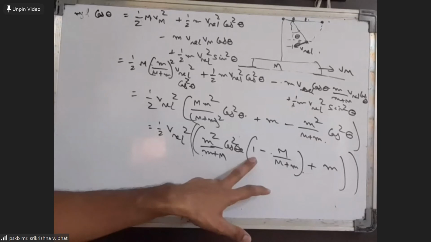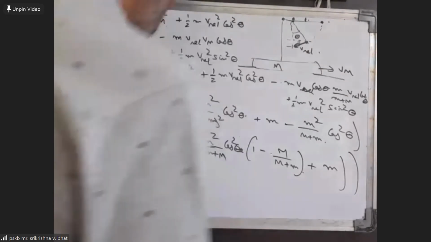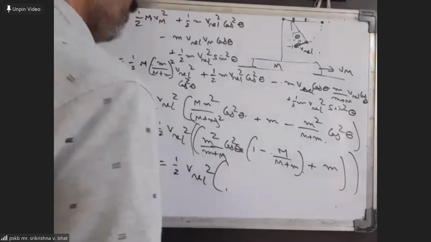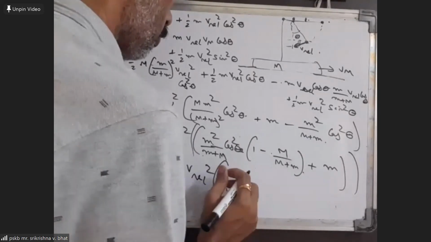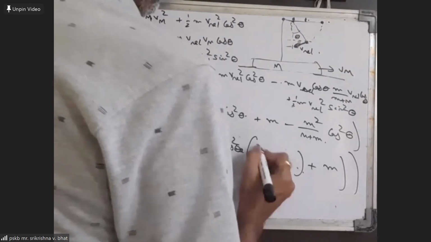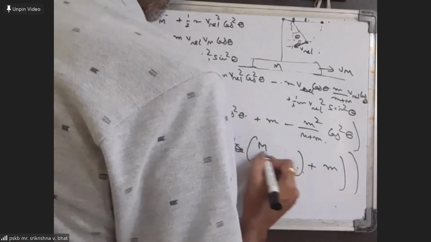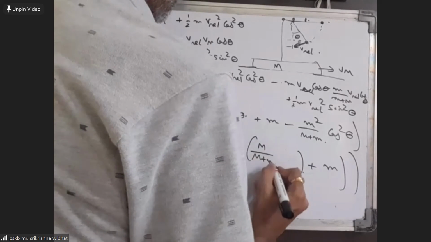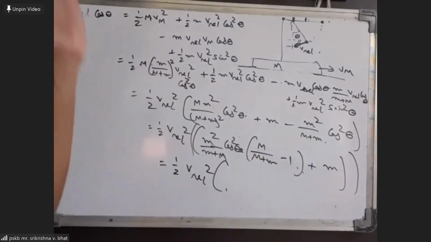So M plus m. So this is going to be half into v relative square. So the other way, minus 1 plus M plus m minus 1, minus 1. M plus m, M by M plus m minus 1. This is it.